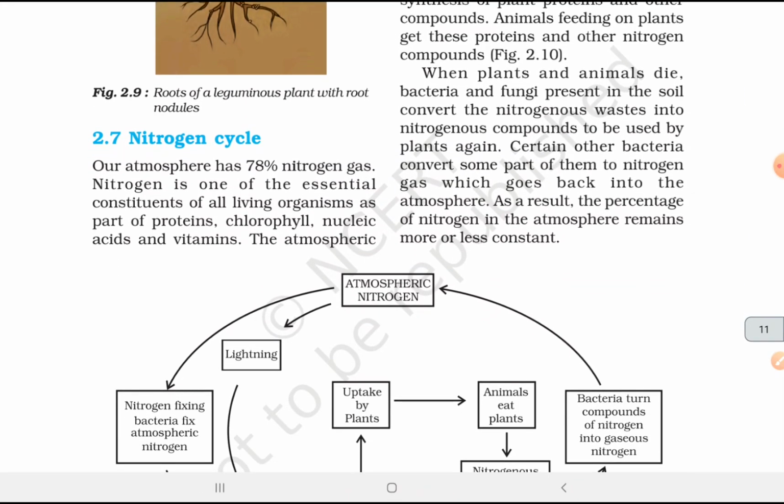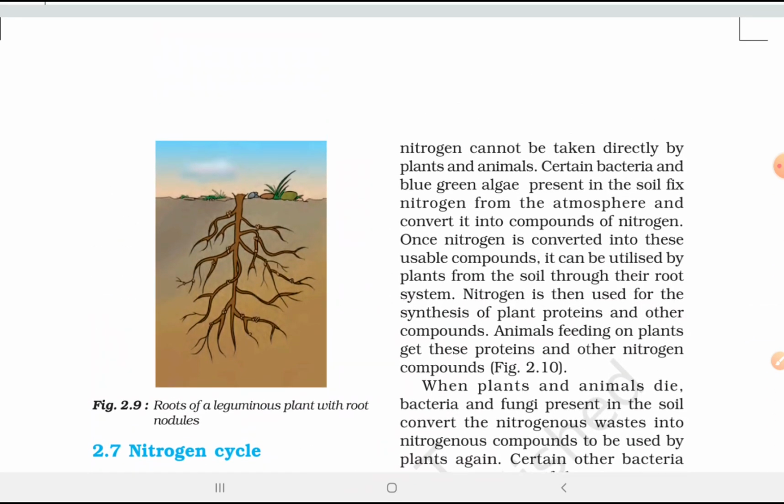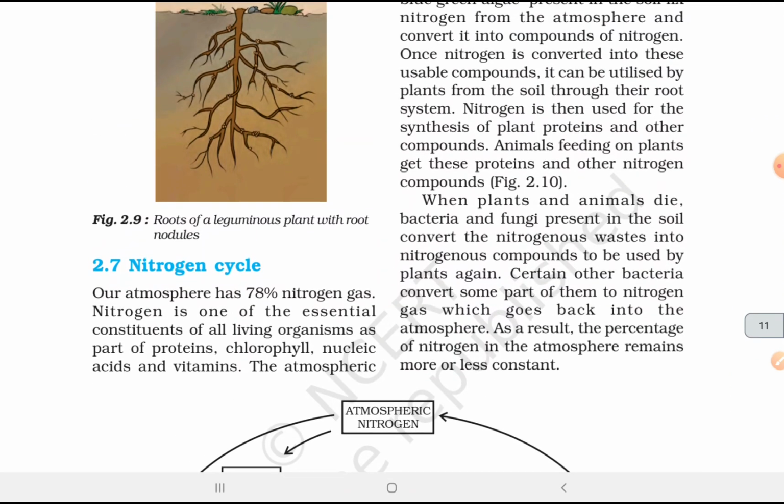Nitrogen cycle. Our atmosphere has 78% nitrogen gas. Nitrogen is one of the essential constituents of all the living organisms as part of proteins, chlorophylls, nucleic acids, and vitamins. The nitrogen cannot be taken directly by the plants and animals. Certain bacteria and blue-green algae present in the soil fix nitrogen from the atmosphere and convert it into the compounds of nitrogen. Once nitrogen is converted into these usable compounds, it can be utilized by plants from the soil through their roots system.